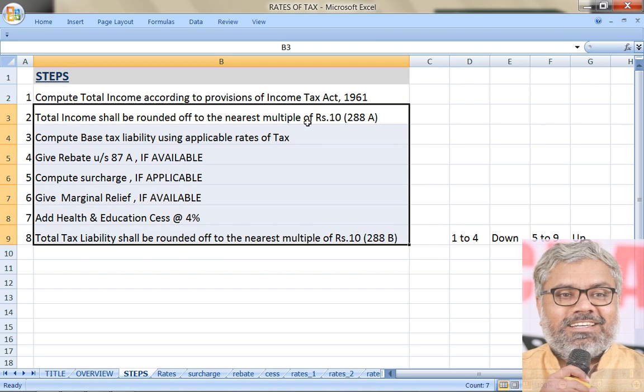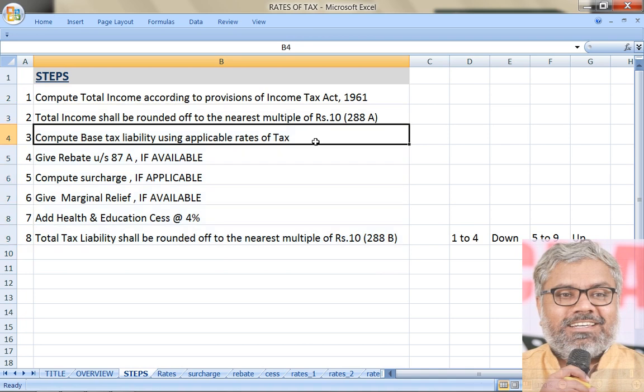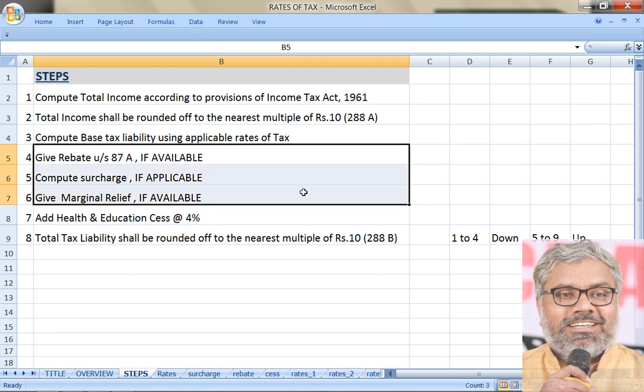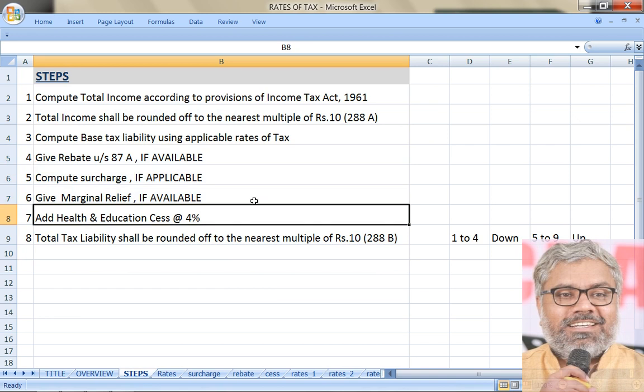If applicable, 4, 5, 6 will be there. If not applicable, they will not be there. But definitely 2, of course, that also, if it is not a round figure, then we have to round it to the nearest multiple of 10. 3 is our core discussion of the topic here now. These 3 are different varieties. We will come to them later.